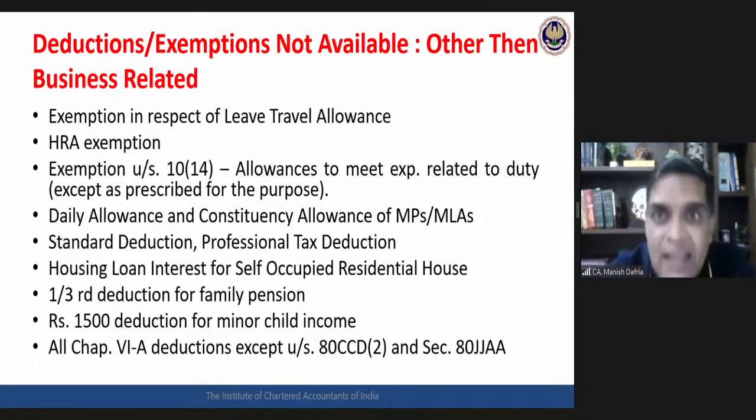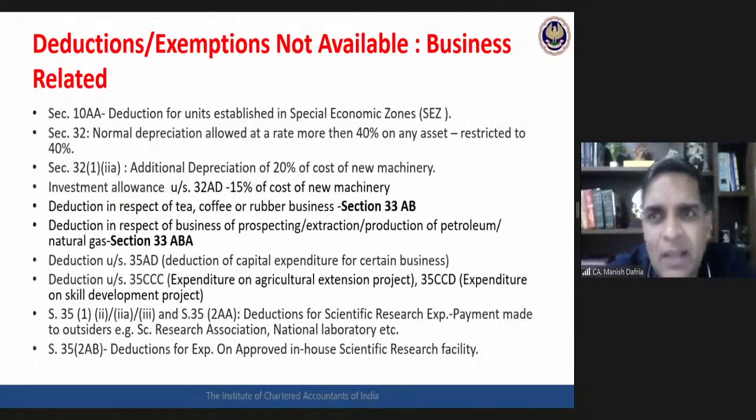Then further exemptions and deductions which are not available apply only when the assessee has a business. If in the question given to you the assessee does not have any business, then this particular list would not be of any use.